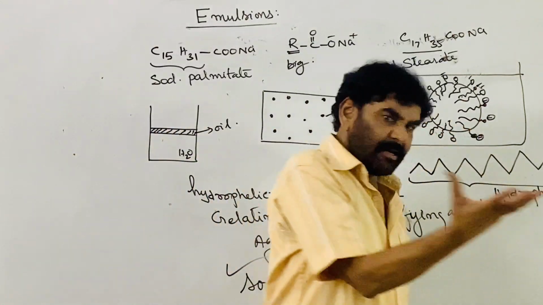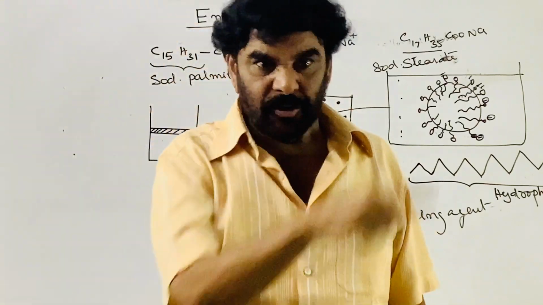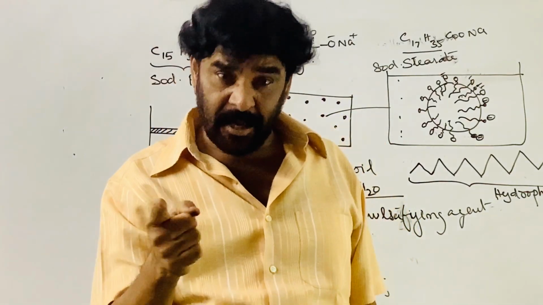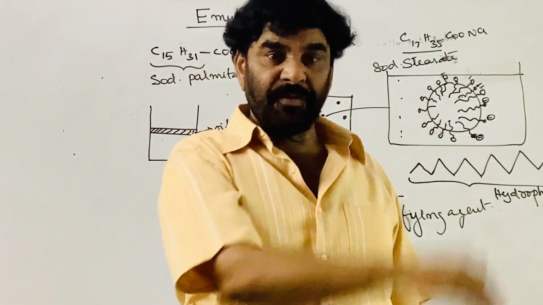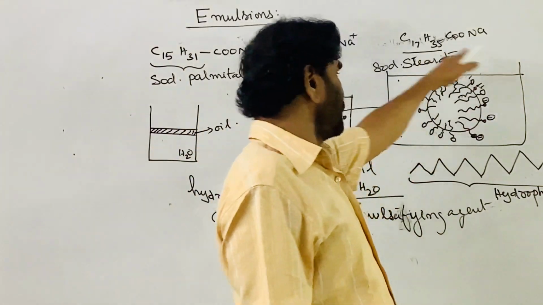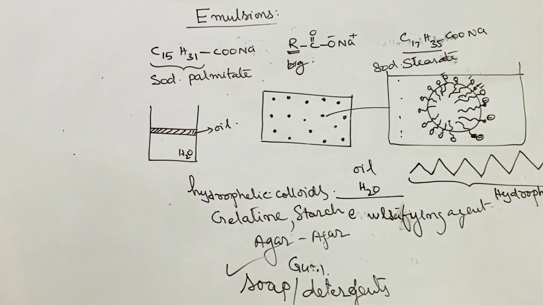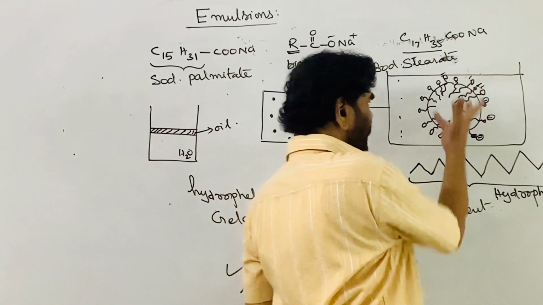Now it is a sphere. The oil droplet is a sphere with negative charge. This is due to the preferential adsorption or preferential orientation of the carboxylate ion on the surface. That is what happens, negative charge.